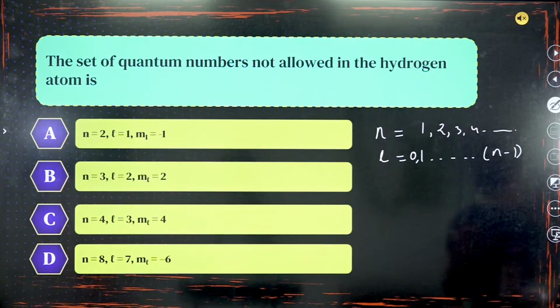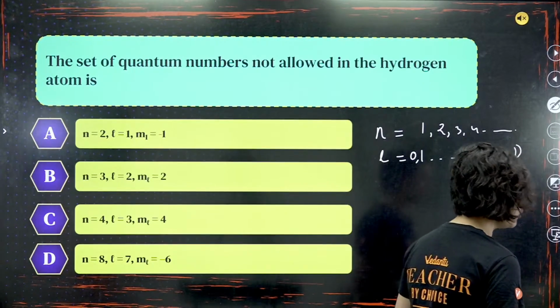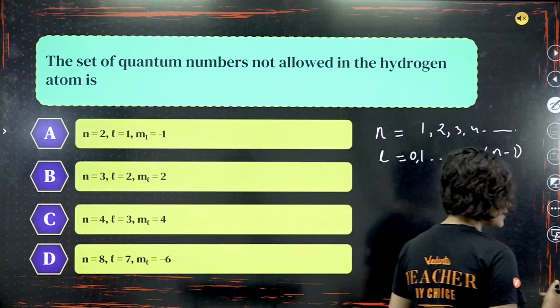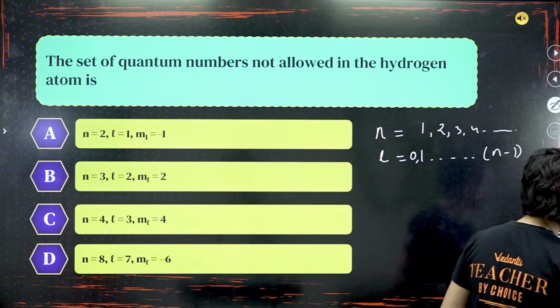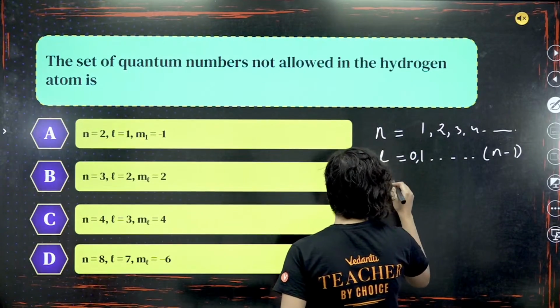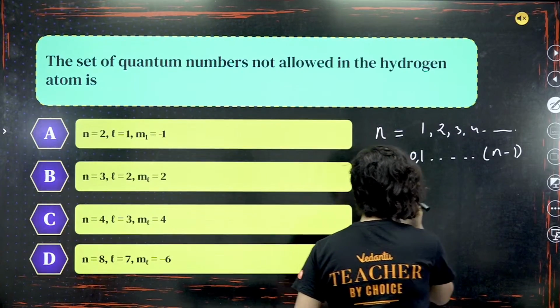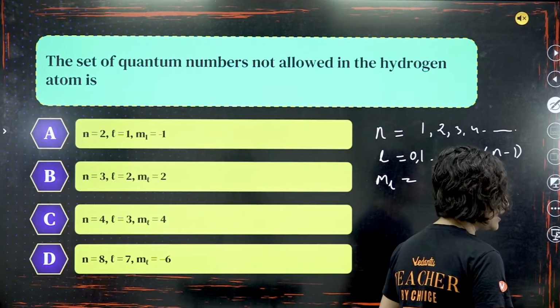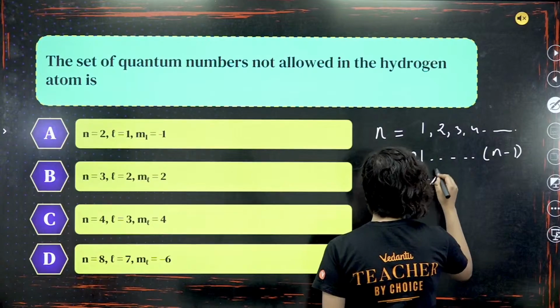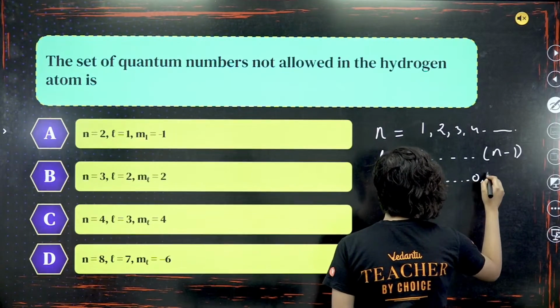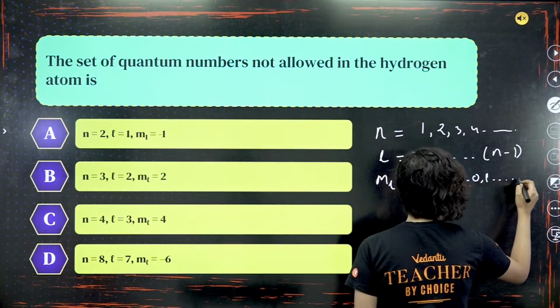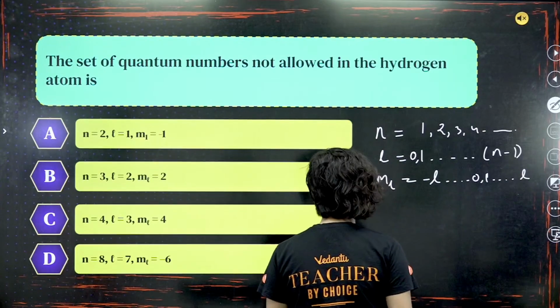No, I think there is a slight mistake that you're making, but no problem. Let's do this, everybody. ml, what can it take? It can take values from minus l to 0, 1, ... up to l.